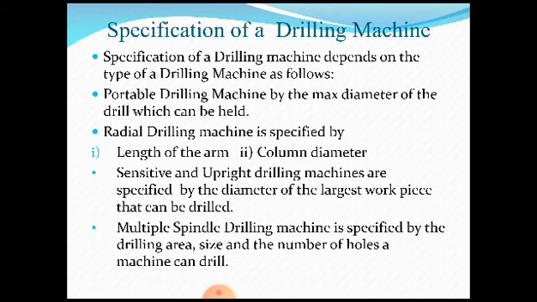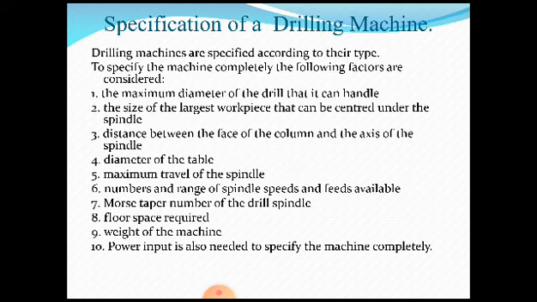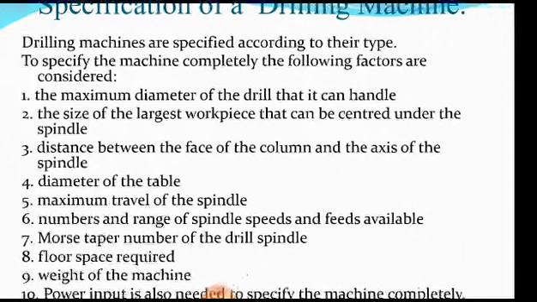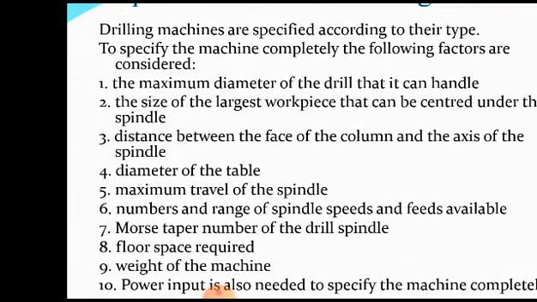So that is why it is specified by the drilling area, size and the number of holes a machine can drill, how many holes it can drill. So that decides the specification of a multiple spindle drilling machine. But now we are going to study in detail about the specification of a drilling machine, which can be considered in general. The first one is the maximum diameter of the drill that it can handle.